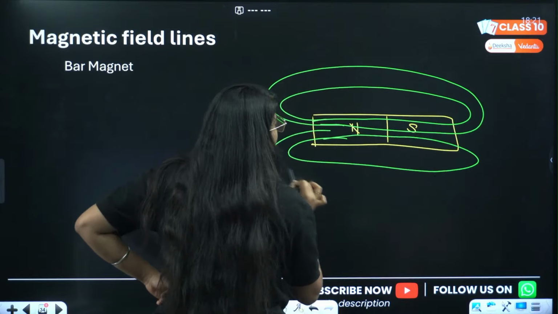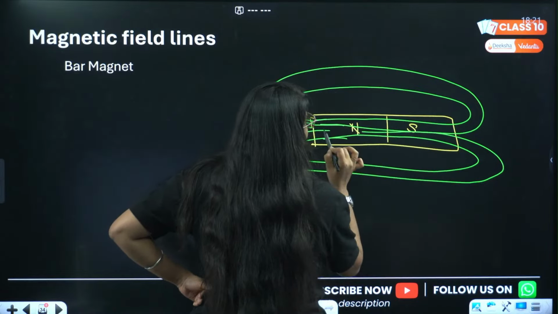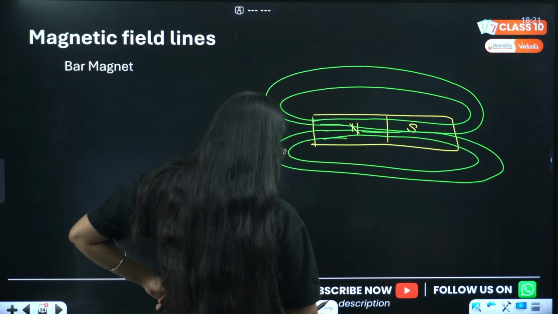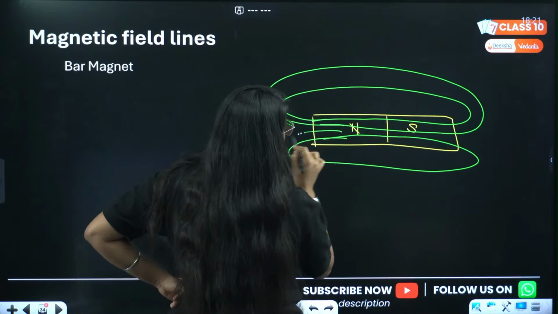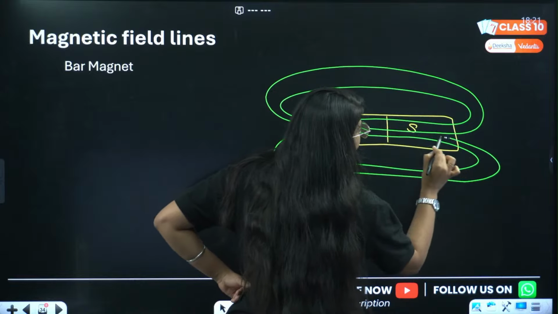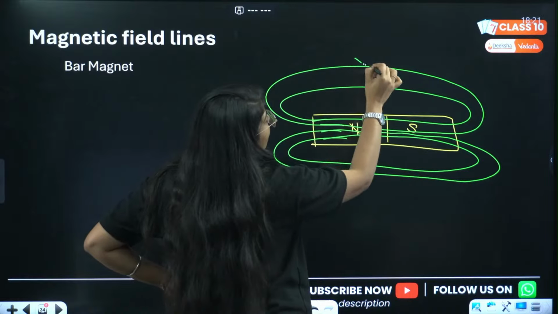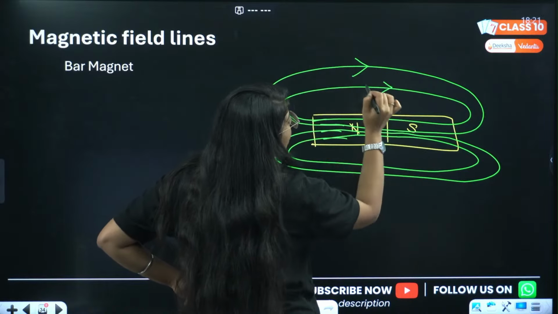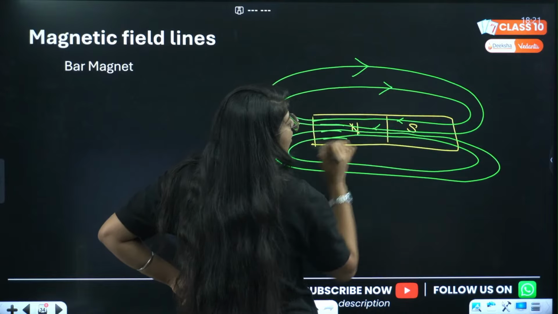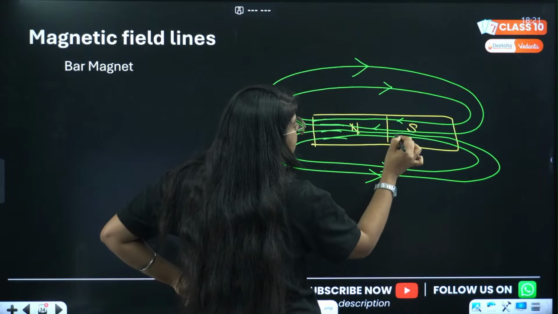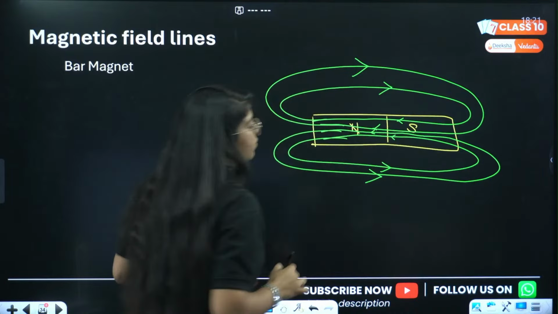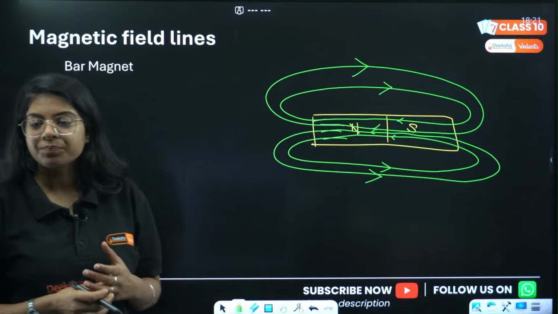Everybody say yes or no. Okay, they should not touch each other. Done. Outside they will be going from north to south, inside south to north. Done everyone?